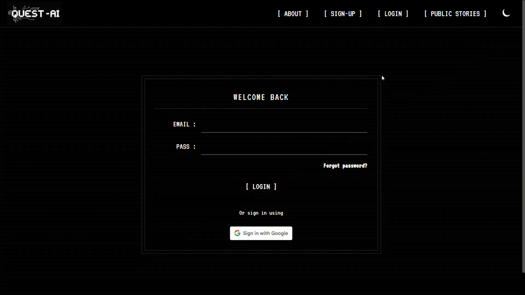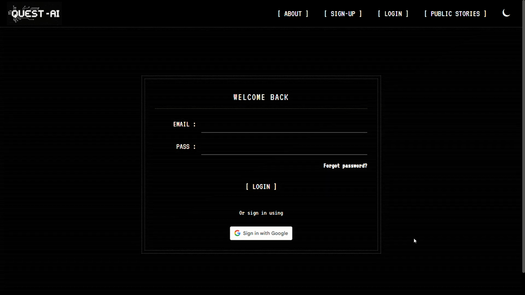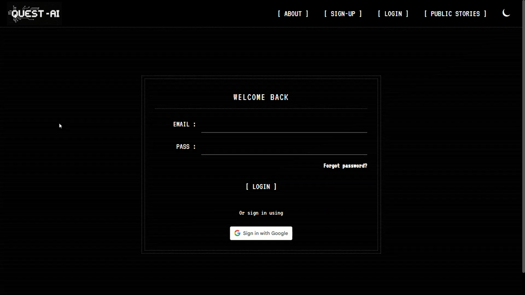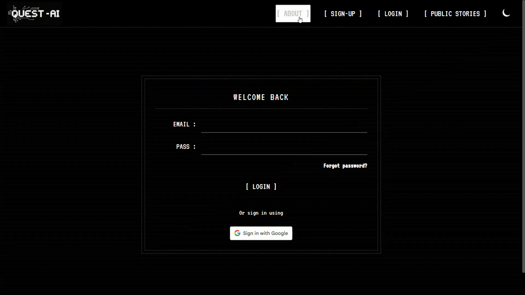So Quest AI is a platform where you can use LLMs and AI to play role-playing games more efficiently and easily, without having to go through the trouble of coordinating timetables with everyone, finding groups of people to play with, etc. You can simply sign up and create stories as you go.